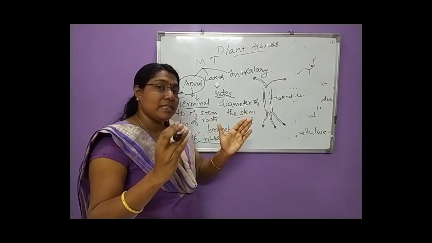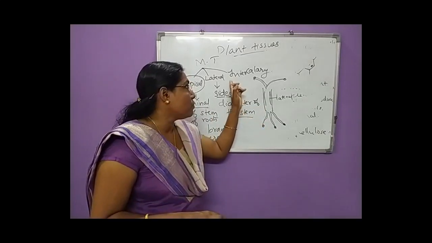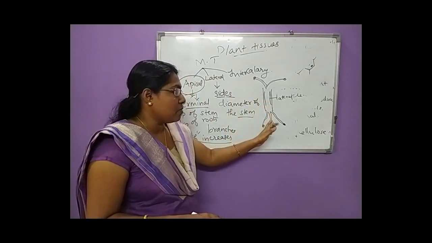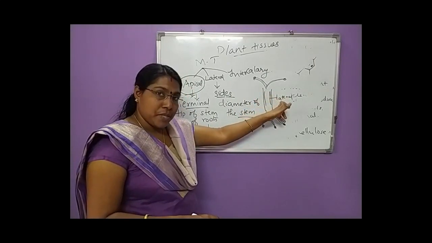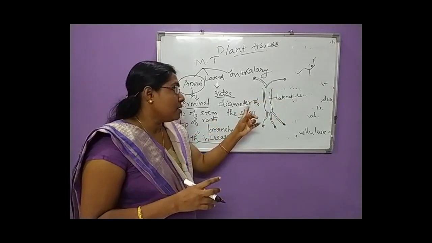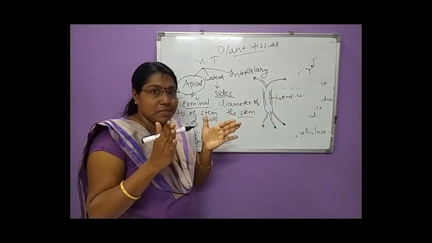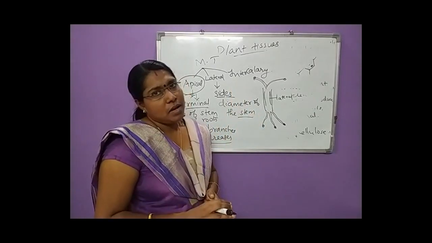So it increases the thickness or the diameter of the stem. That is a function of this lateral meristem. Lateral meristems are mainly seen at the sides of the stem, and they help in increasing the diameter of the stem. The thickness increases due to the activity of this lateral meristem.